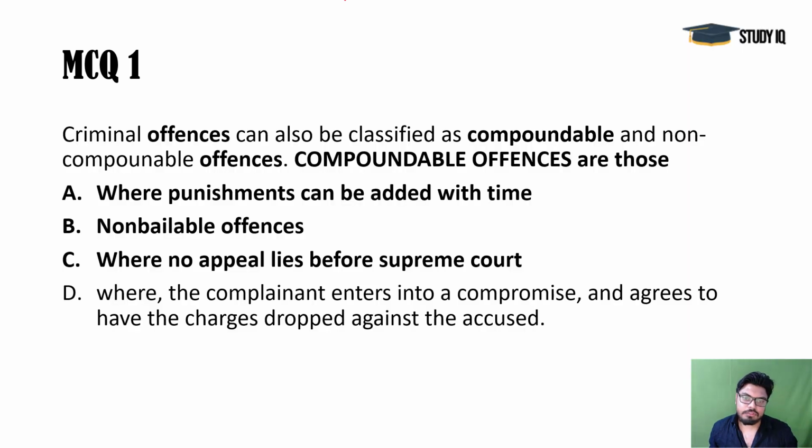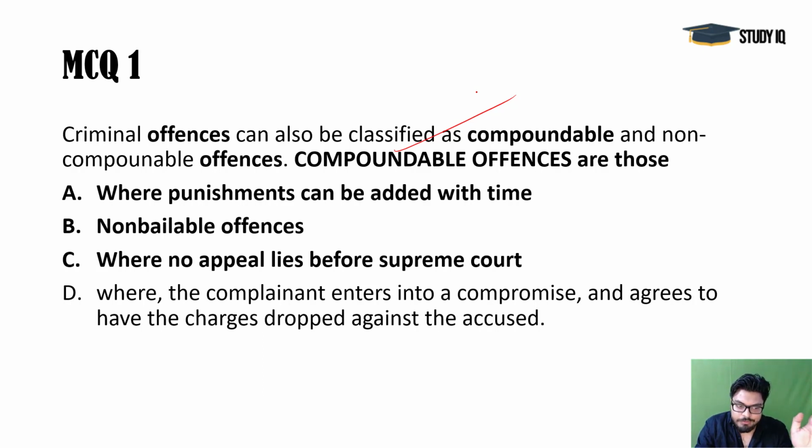Criminal offences can also be classified as compoundable and non-compoundable offences. What are compoundable offences? If we talk about the degree, compoundable offences are for a lesser degree of punishment, or maybe lesser harsh in a way, because this is not about the non-bailable offences or any kind of double punishment or something like that. It is not compounded in that way.